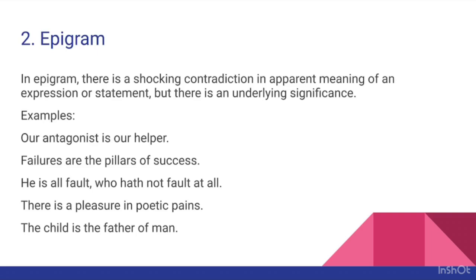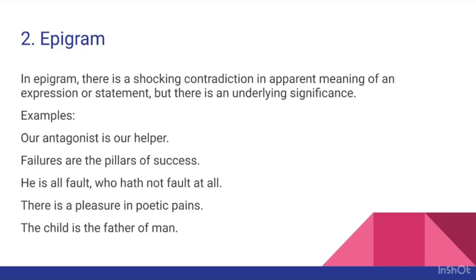So in epigram, basically, you will find that there is a brief and terse statement. There is a contradiction in the apparent meaning of the statement. There is a shocking sensation and there is an inner meaning. All these conditions should be fulfilled in epigram.